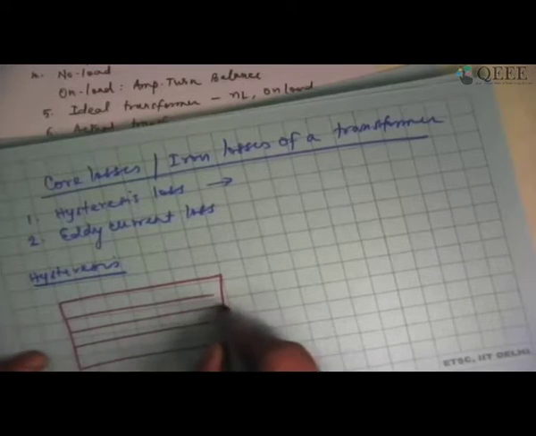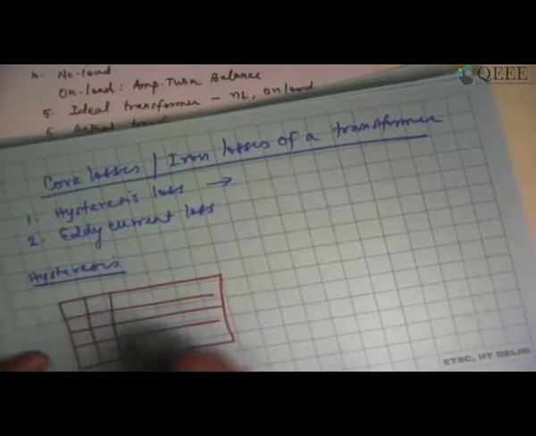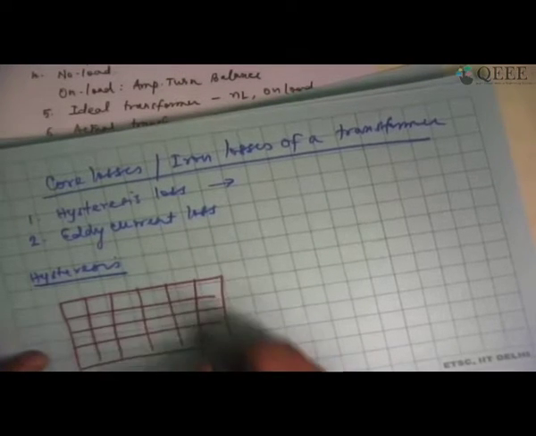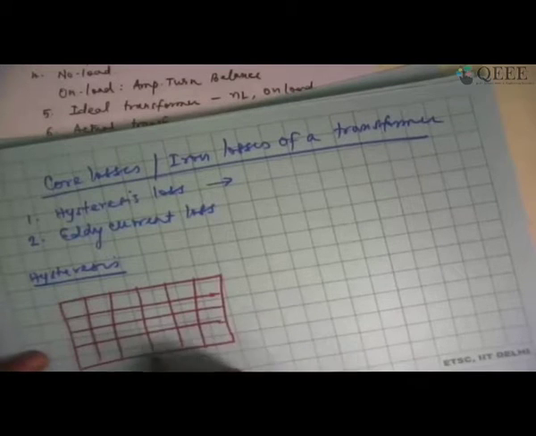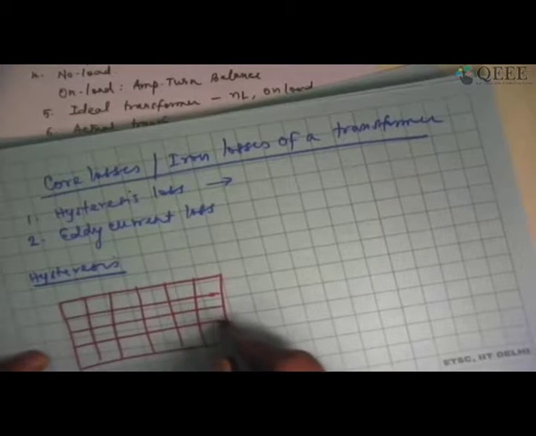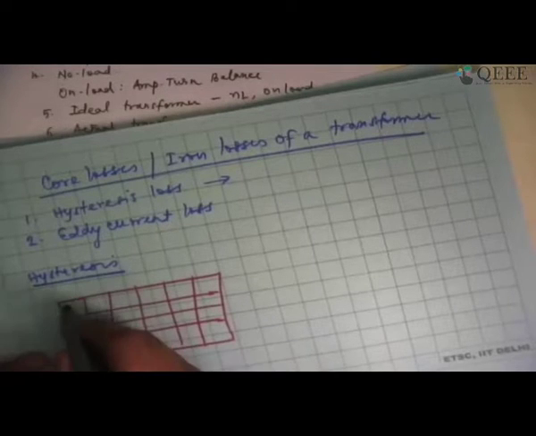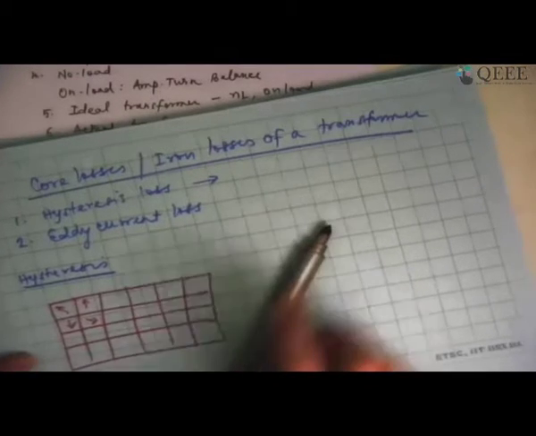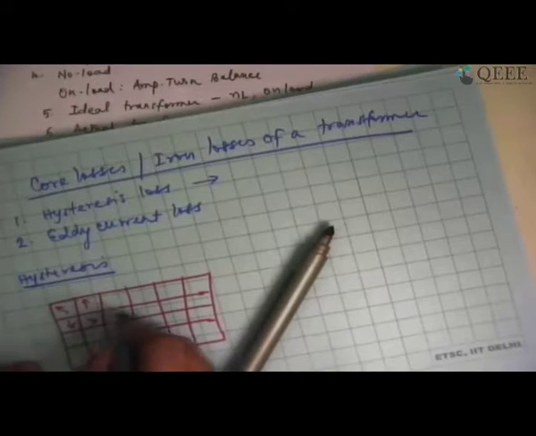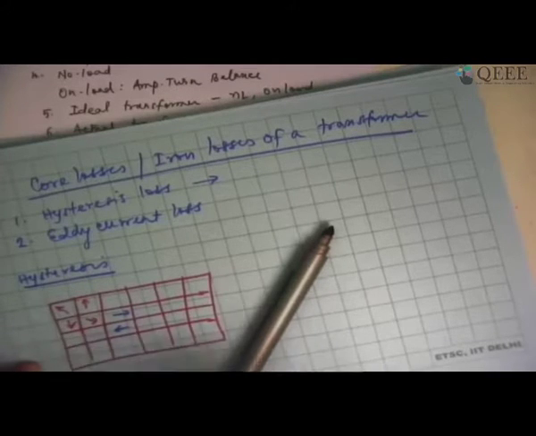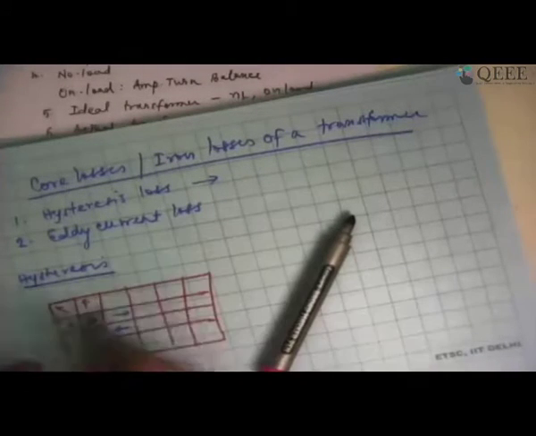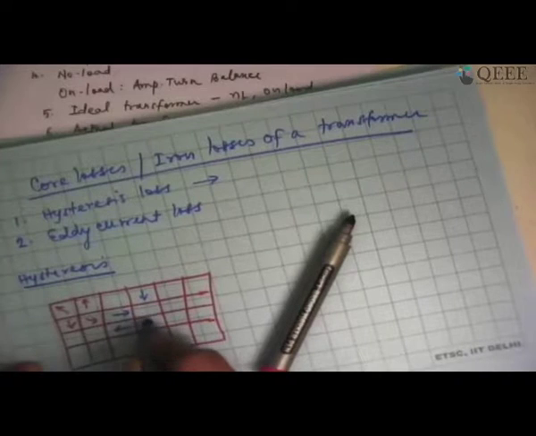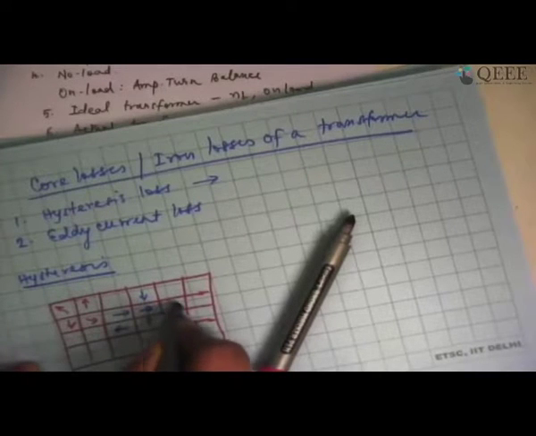If I divide that into a few millimeter or few micron thickness, I'm going to have various domains. Each of these domains will have a magnetic moment in arbitrary directions. Some of them upward, some downward, some sidewise, some this way. So in all different directions, I'm going to have different domains located.